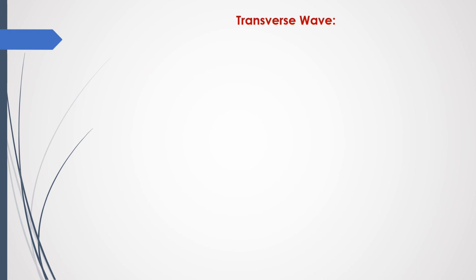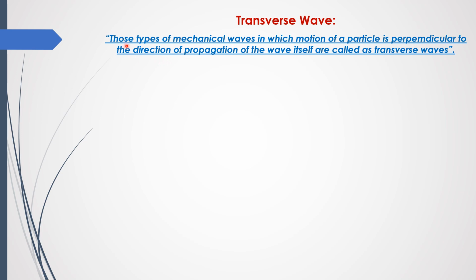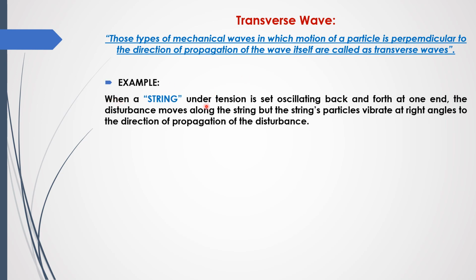Now, transverse waves are one of the types of mechanical waves. These are those types of mechanical wave in which the motion of a particle is perpendicular to the direction of propagation of the wave itself. For example, when a string under tension is set oscillating back and forth at one end, the disturbance moves along the string, but the string particles vibrate at right angles to the direction of propagation of the disturbance. Note that light waves are transverse waves, but they are not mechanical waves.